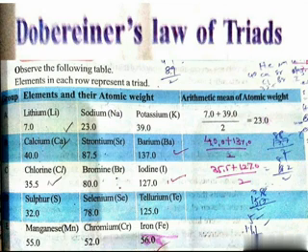Dobereiner showed that there is a relationship between the properties of elements and their atomic weights. So by this, the remaining chemists understood that relationship. The elements which have similar properties, we can arrange into one group.